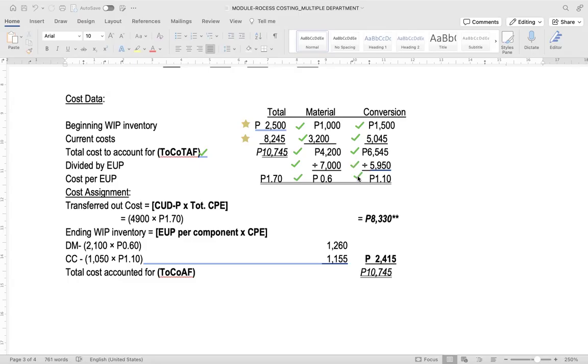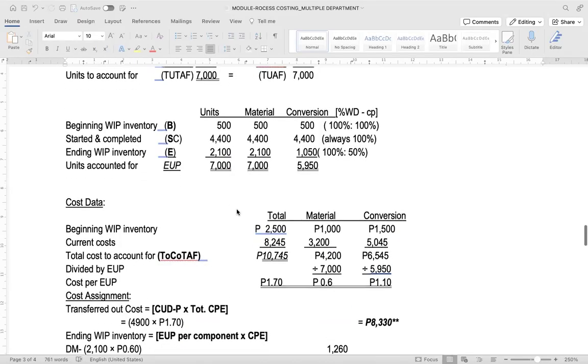Now, in assigning the cost, you have 7,000 and 5,950. These amounts were computed here in the EUP format. And this cost per EUP will be used to account for the cost.